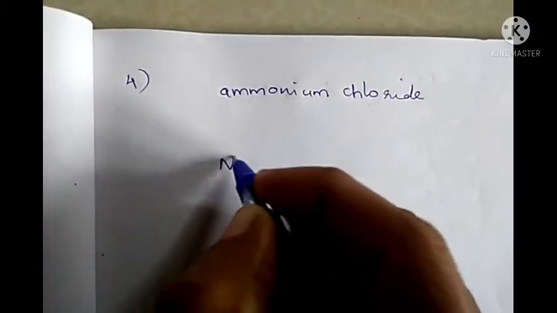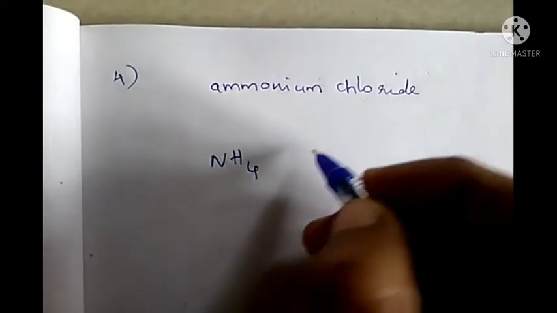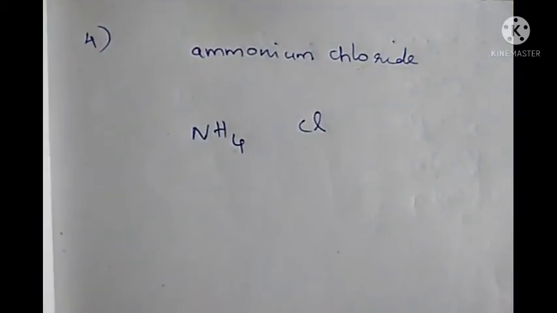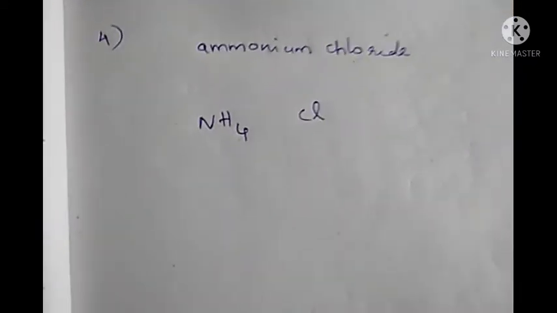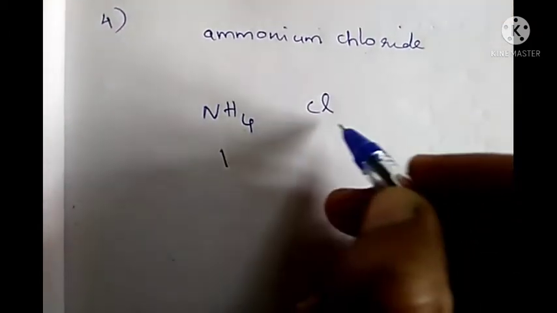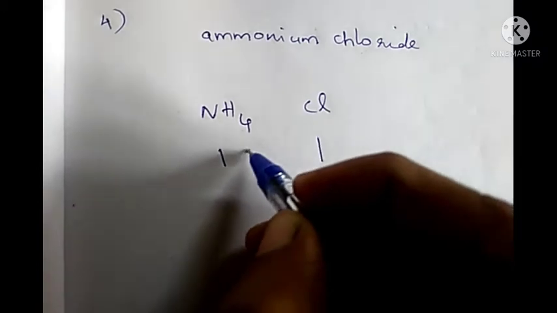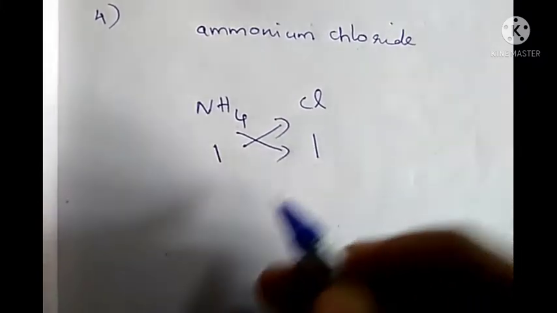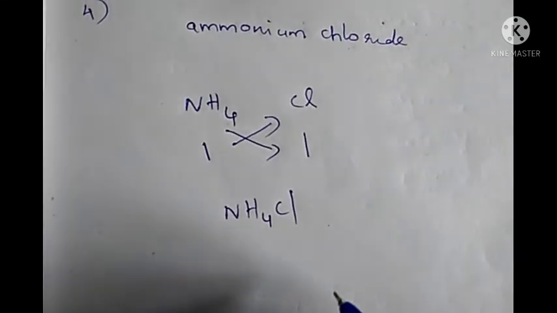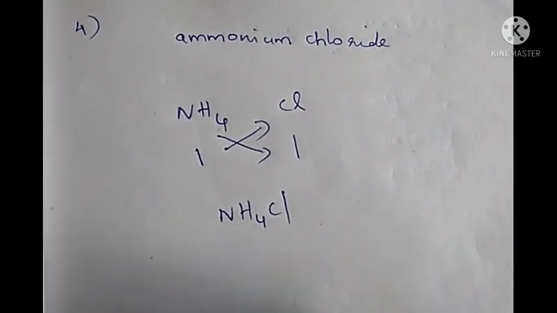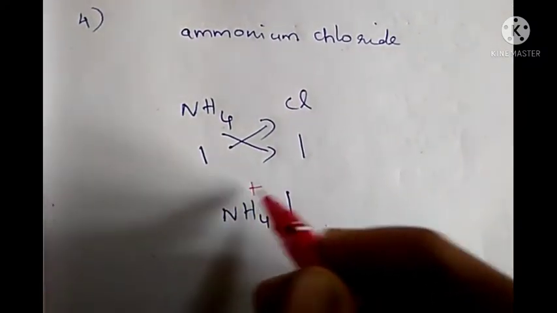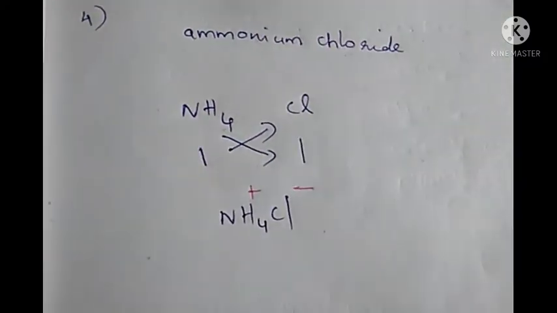Ammonium chloride. Which are the symbols? Ammonium, the symbol is NH4 plus. Okay. Then chloride, Cl minus. So first we have to write their symbols. Then what is the next step? We have to write their valencies below that. NH4, the valency is 1 and Cl also 1. Then we have to cross multiply. So we will get NH4Cl. This is the chemical formula of ammonium chloride, and it contains one positive ion and one negative ion. NH4 plus is the positive ion and Cl minus is the negative ion.